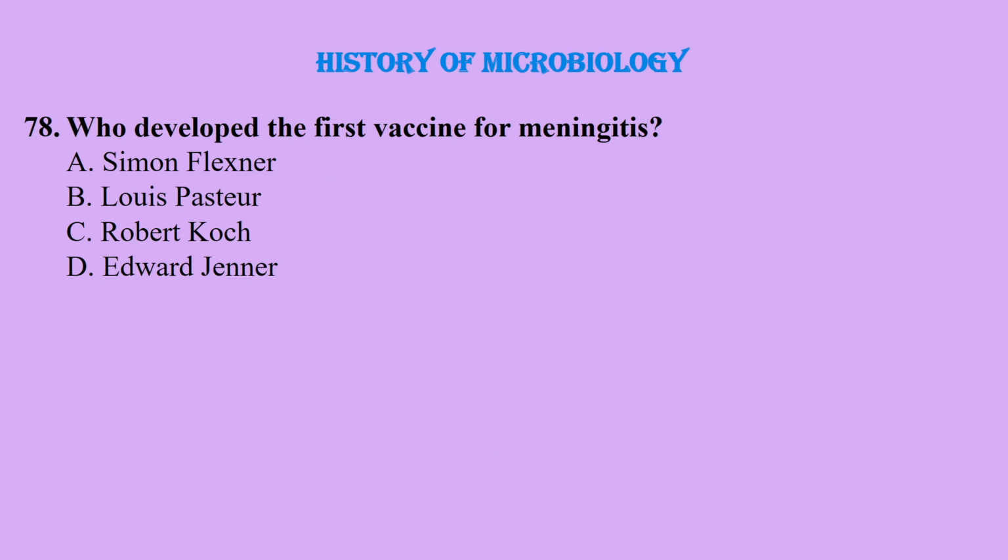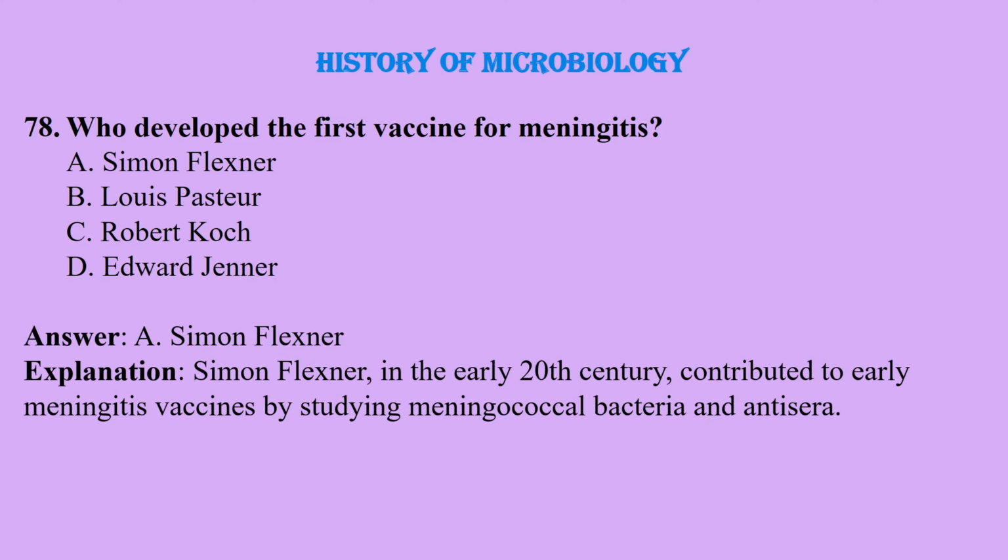The next question is, who developed the first vaccine for meningitis? Simon Flexner, Louis Pasteur, Robert Koch, or Edward Jenner? And the correct answer is Simon Flexner.